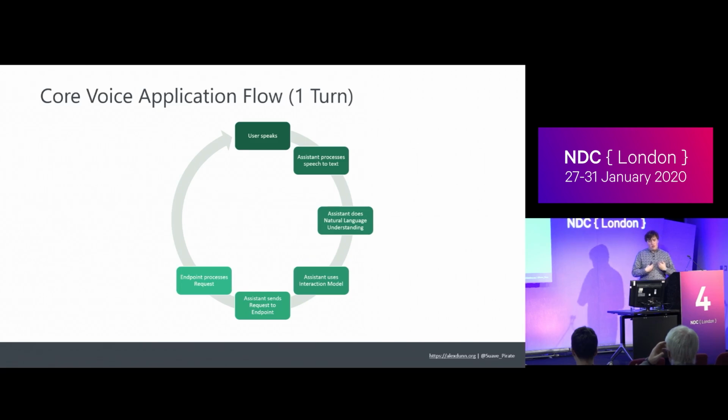Then it's our job to process the request, do our business logic and all of that good stuff, and then return that whole response body back to the assistant, which then is going to either speak it out or display it, show some images, depending on what we do, what device they're on and all that, and then it comes right back to a user having to respond. And if it's the end, then that's the end of the turn, the end of the session, the end of the whole thing. The mic closes, everyone goes home.